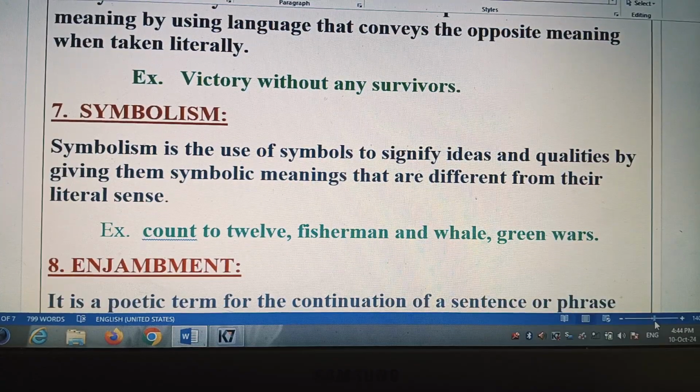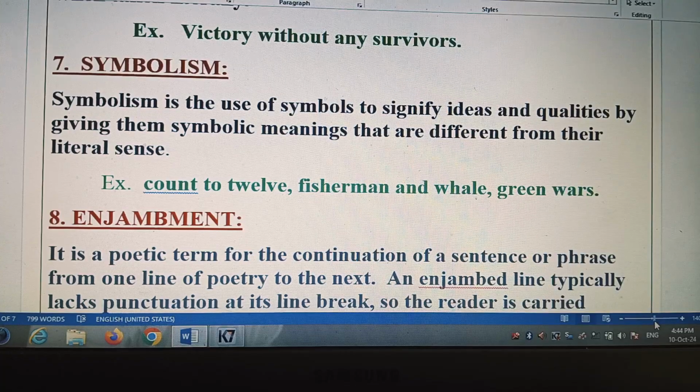Symbolism is the use of symbols to signify ideas and qualities by giving them symbolic meanings that are different from their literary sense. Example: count to 12, fisherman and whale, green wars. All these are symbols. Green war is actually a symbol; green war does not mean the color green. Green war means war in which poisonous gases are used, and the use of those gases is harmful to the environment, or trees or plantation.